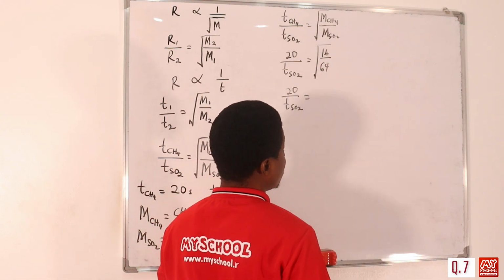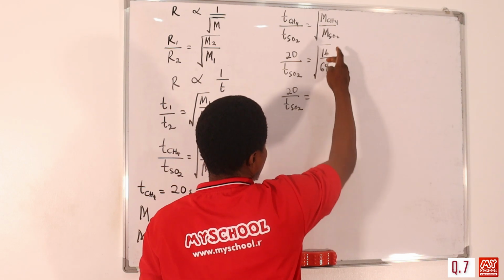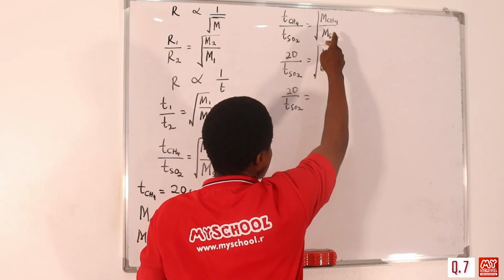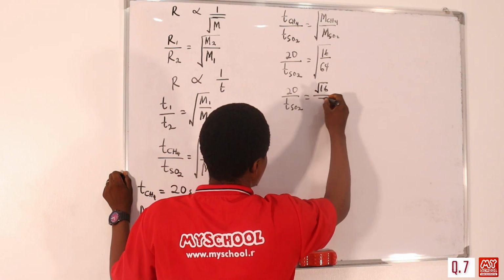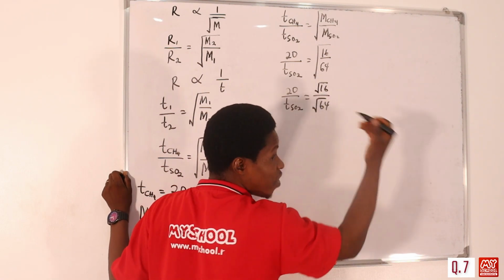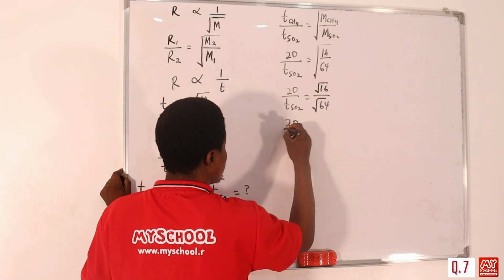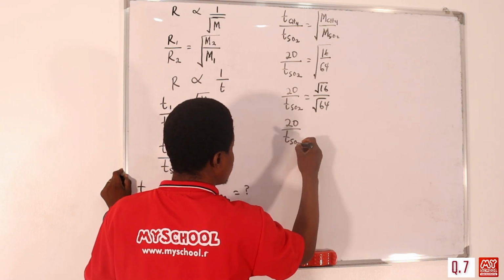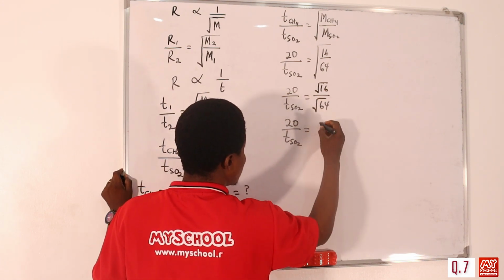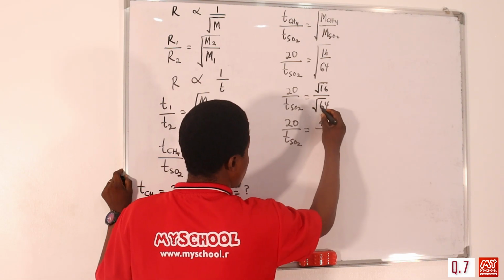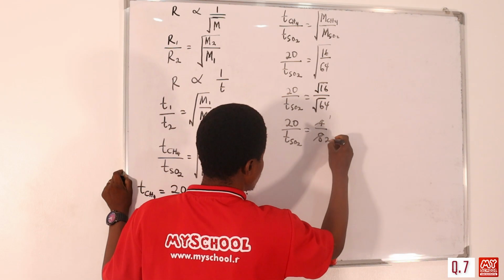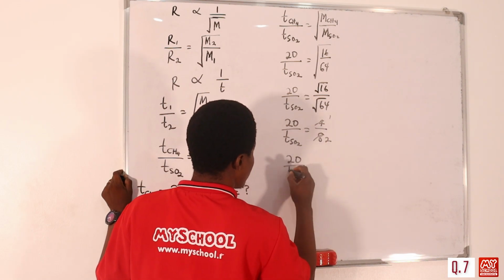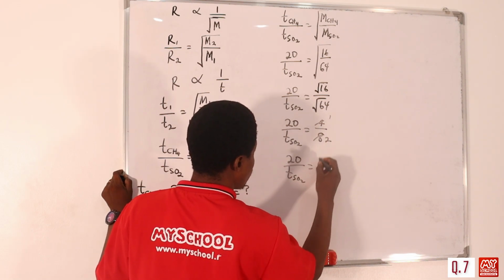Whichever way you want to solve this, you can find the square root of 16 over the square root of 64. The square root of 16 is 4, and the square root of 64 is 8. So 4 goes into 4 once, and 4 into 8 twice. So 20 over TSO2 equals 1 over 2.